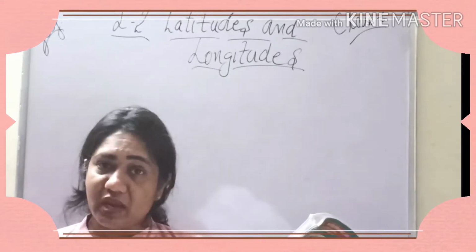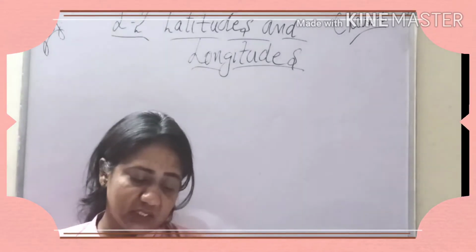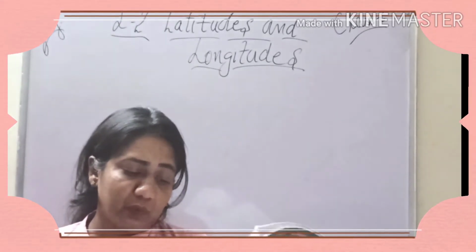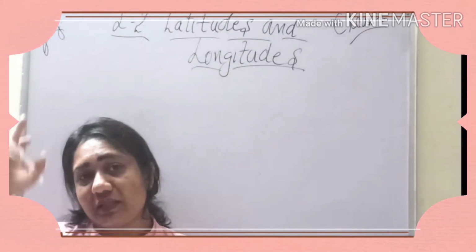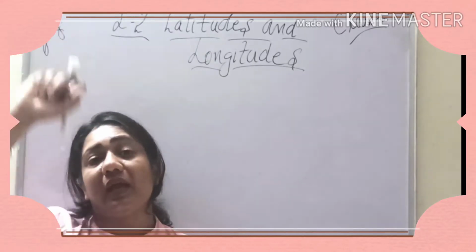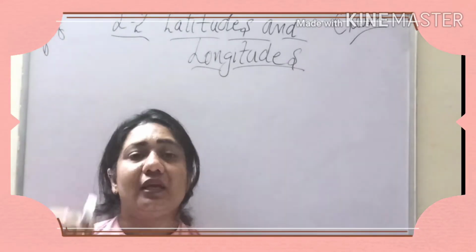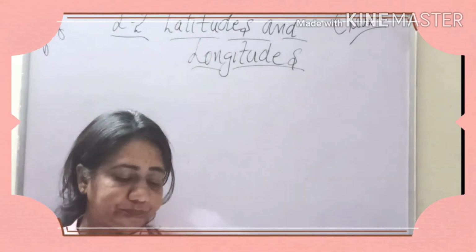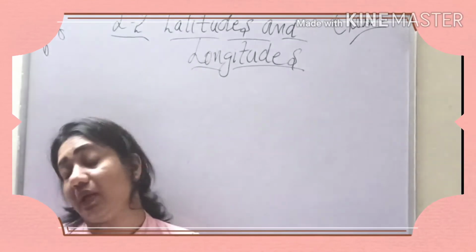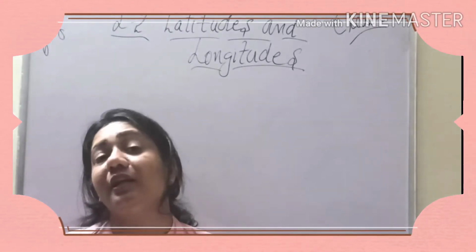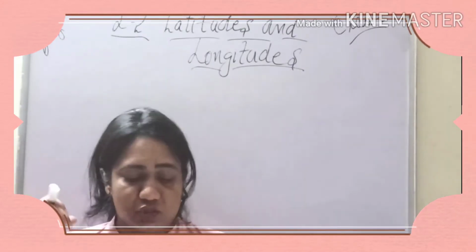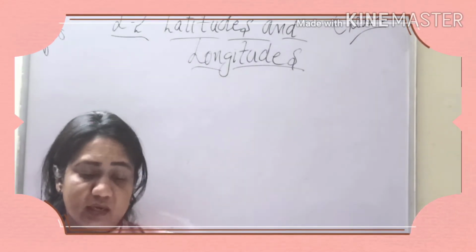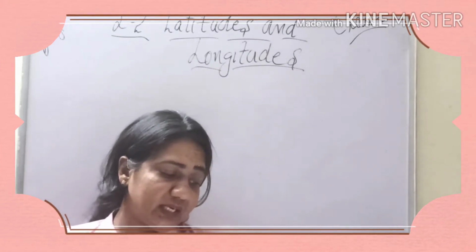And meridian, we have discussed the origin of the word meridian. If you remember, it is a Latin word meridianus, which means midday. So we have discussed when the sun is above the head, it is 12 noon at that time all over India. So this much we have already discussed. I hope you have read the chapter, you have seen the videos, and the concept is clear to you all. So let's see now what is international date line.